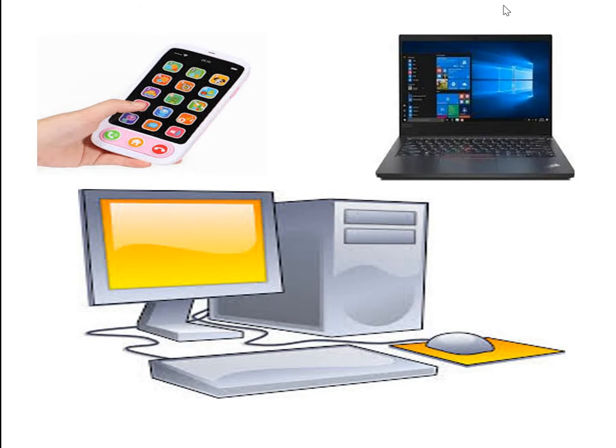After that, we need to open Google Chrome, and if you do not have an email account, you have to create your email id or email address. After that you can send email to your relatives or friends who have an email address. You just need their email address, as we need the address of the particular person's house where they are living. Like that, for sending email we need their email address, and you can send them messages very quickly. So this is the quickest means of communication.